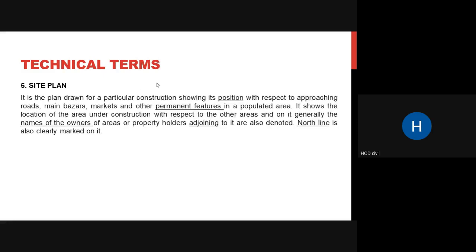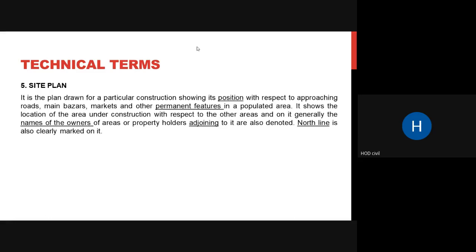Next thing, site plan. What do you mean by site plan? A site plan is the plan drawn for a particular location, giving its position. Whenever you have a site, your site plan gives where your site is with respect to your road, with respect to some important permanent feature. So you know where exactly your site is with respect to these permanent points.